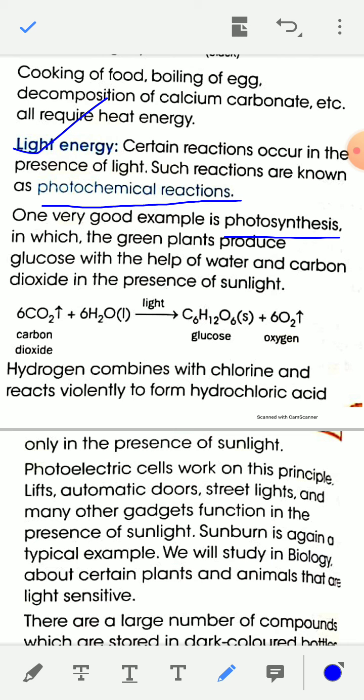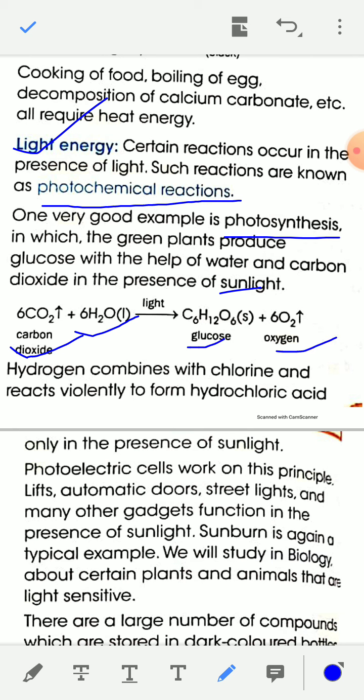In photosynthesis, green plants produce glucose with the help of water, H2O, and carbon dioxide, CO2, in the presence of sunlight. The products are glucose and oxygen gas.